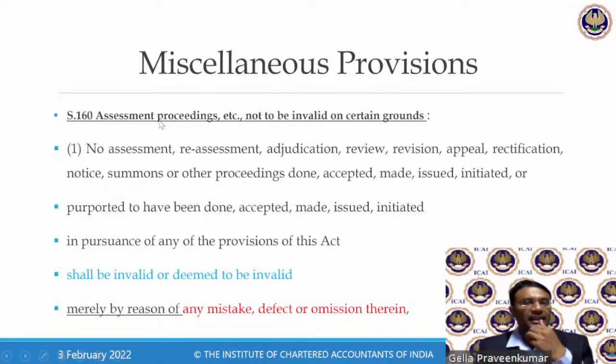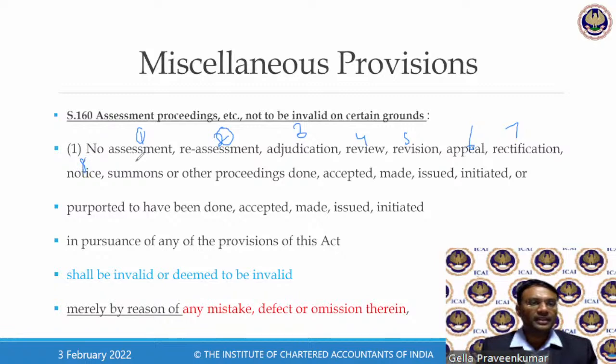Look at the heading: Assessment proceedings, etc., not to be invalid on certain grounds. What do they say? Assessment, reassessment, adjudication, review, revision, appeal, rectification, notice, summons, other proceedings.